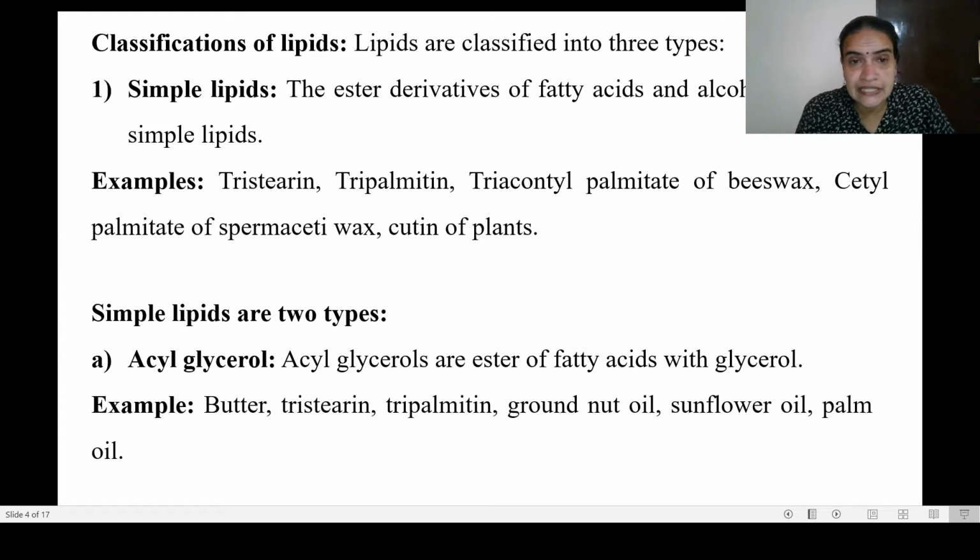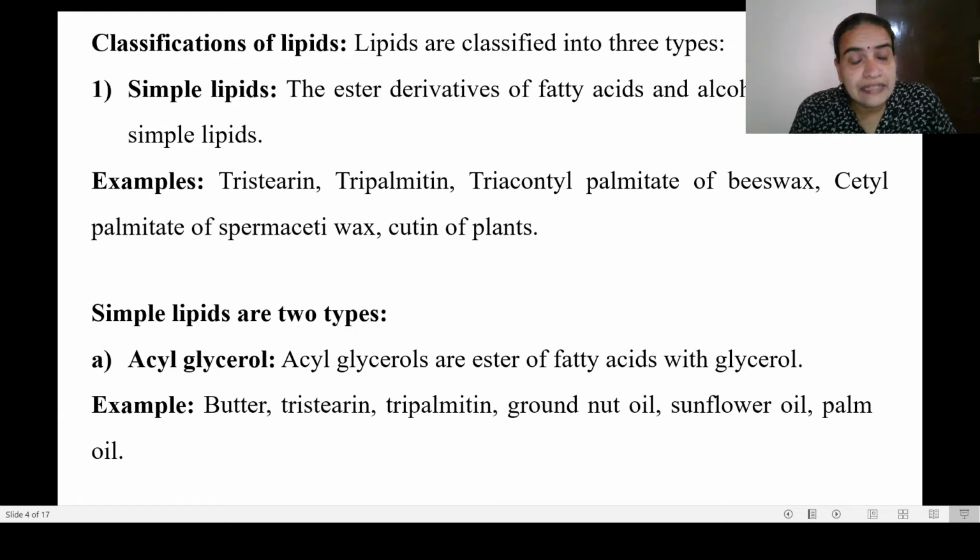In addition to this fatty acid and glycerol, there will not be any other extra component in these simple lipids. Examples can be given as tristearin, then tripalmitin, then triacontyl palmitate of bee wax, then cutin of plants can be given as an example for simple lipids.